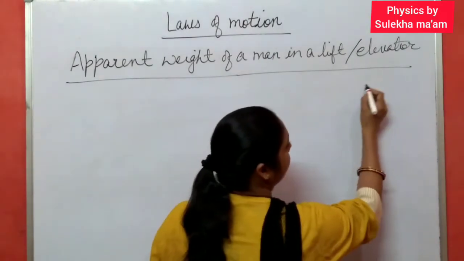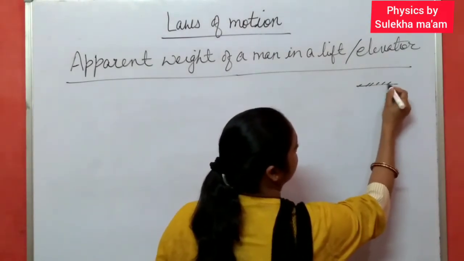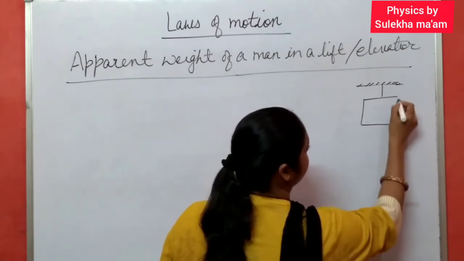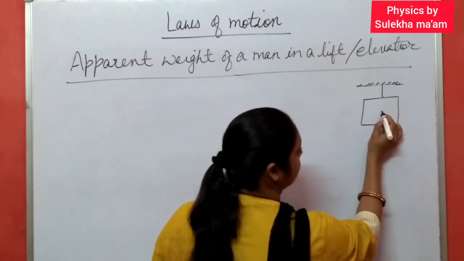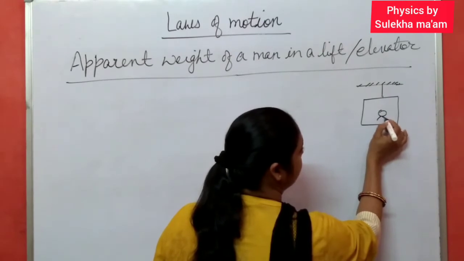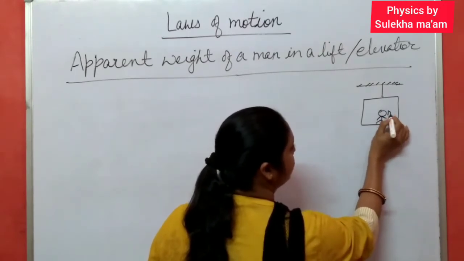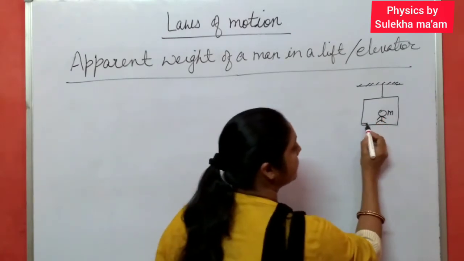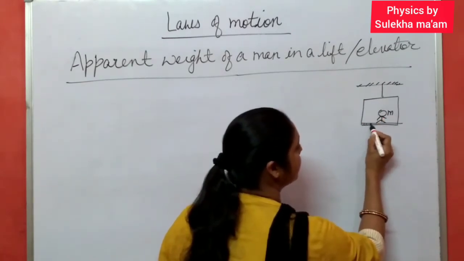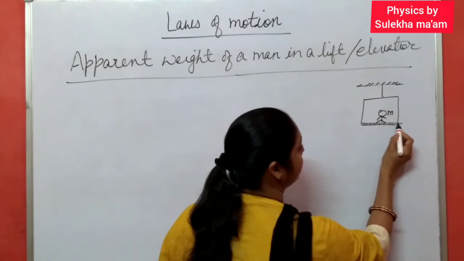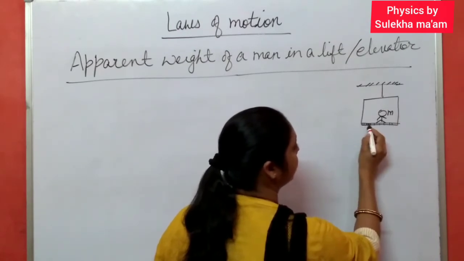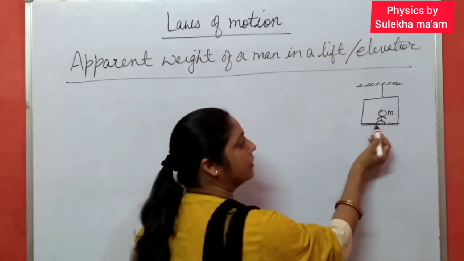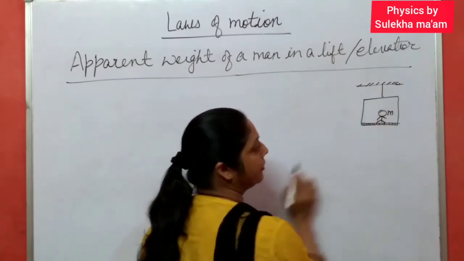Suppose there is a lift, and a man inside the lift of mass m, and this man is standing on this weighing machine. This is a weighing machine which measures the weight of the body, and the man is standing on this weighing machine inside the lift.